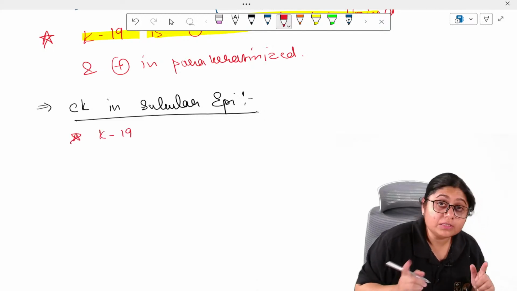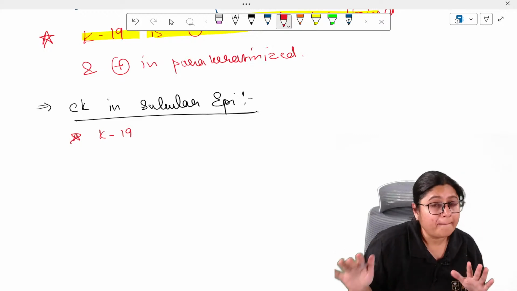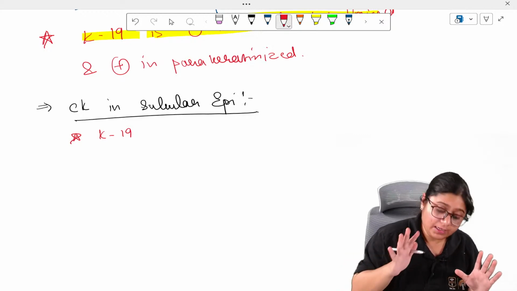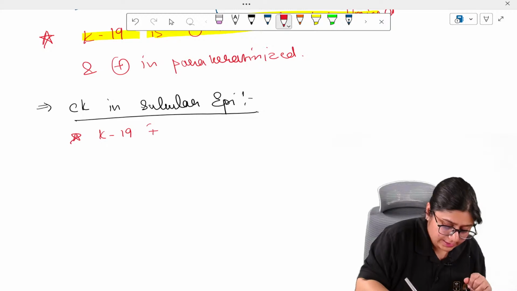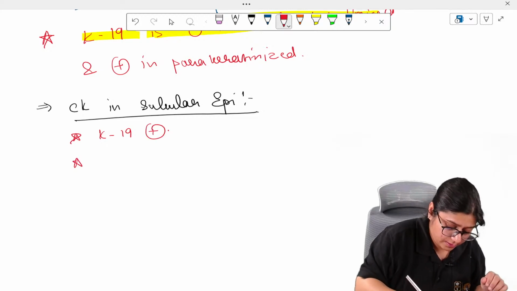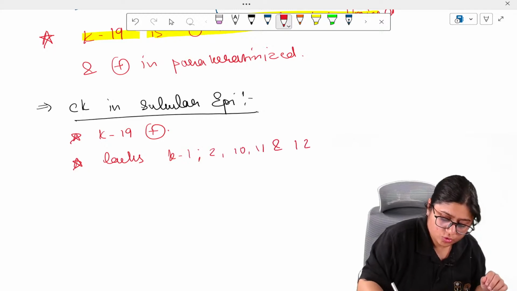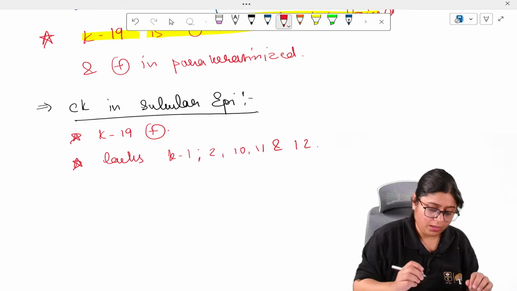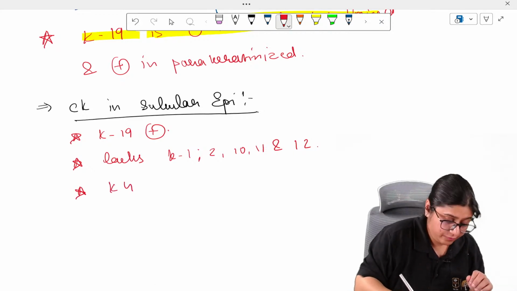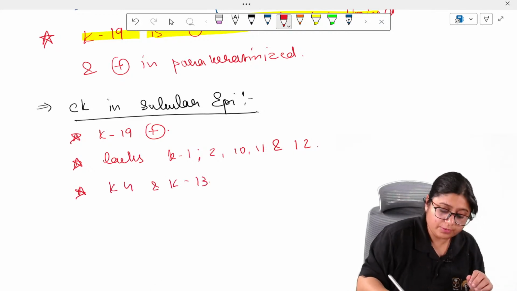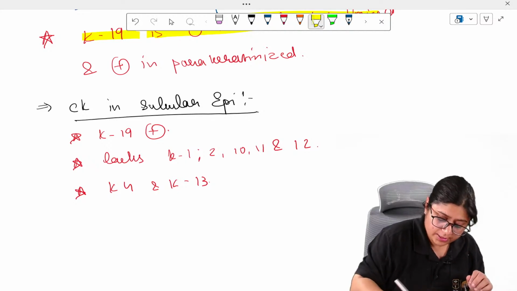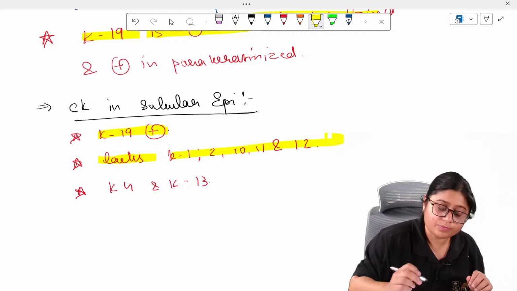K19, which is absent in orthokeratinized, is present in parakeratinized. It is also present in sulcular epithelium. It lacks K1 to 10, 11 and 12. It has K4 and K13. This is not important. What important protein you need to remember is K19. It is present here and it lacks this protein.